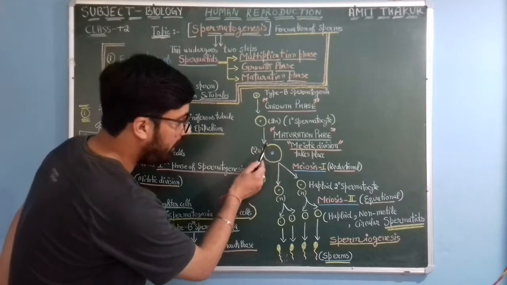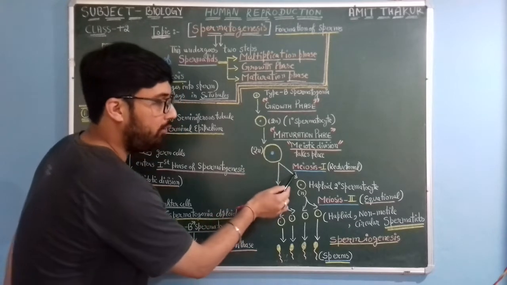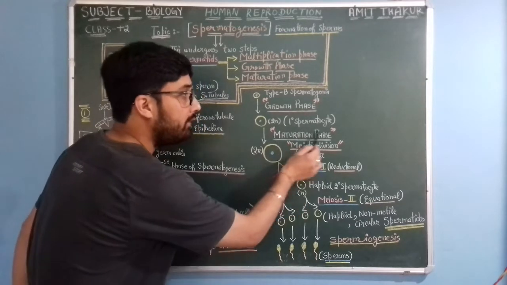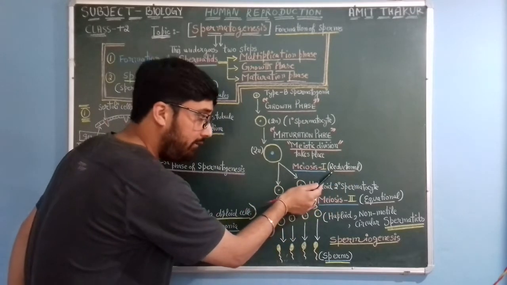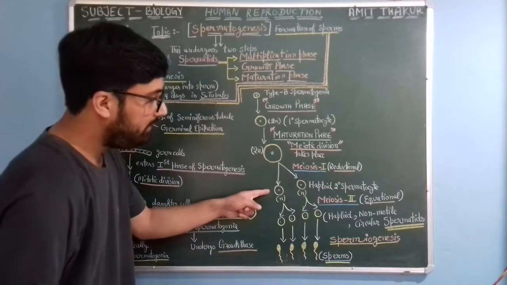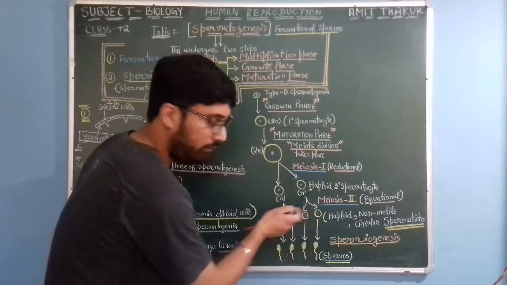So this diploid primary spermatocyte would undergo meiosis 1, which is reductional division, and become this haploid secondary spermatocyte.